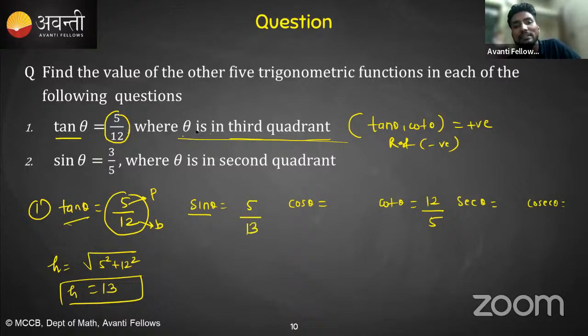But we know that theta is in third quadrant, and apart from tan and cot, rest is negative. So sine value will be 5 by 13. There will be no change in the magnitude, but there will be a negative sign. So if we are doing sine theta is equals to what? Minus 5 by 13. Similarly, in third quadrant, cos is also negative. So for the cos, we will take B by H, base by hypotenuse. It means it will be minus 12 by 13. Sec will be also negative, minus 13 by 12. And cosec is the reciprocal of this. So I will write minus 13 by 5.